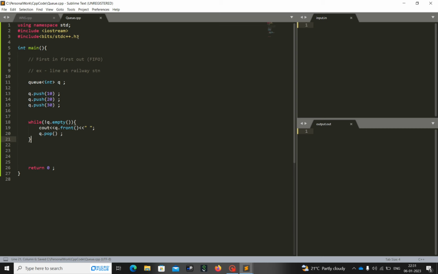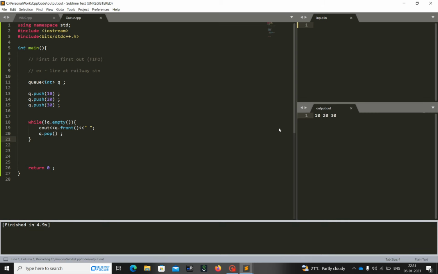Let me print this. See the output: 10, 20 and 30. So the first person is 10, then the next person is 20, then the next person is 30. We have some more methods and functions which I will tell you.